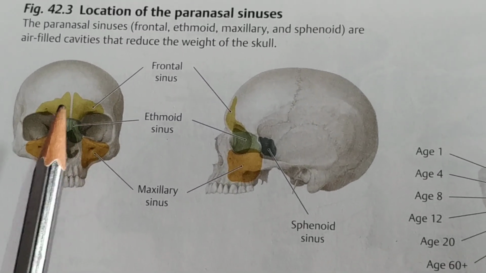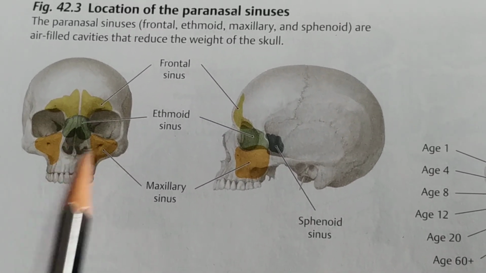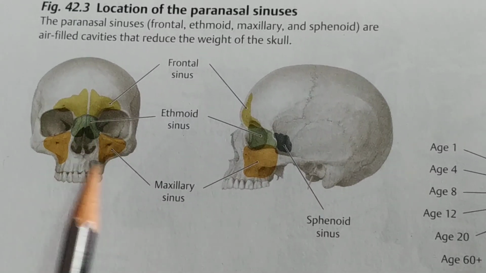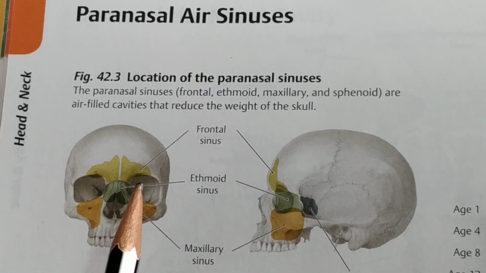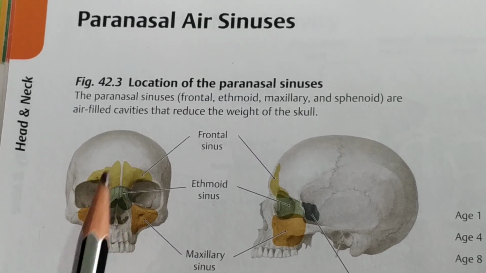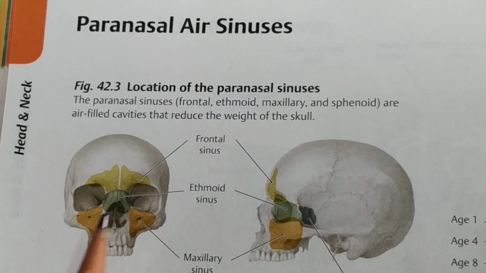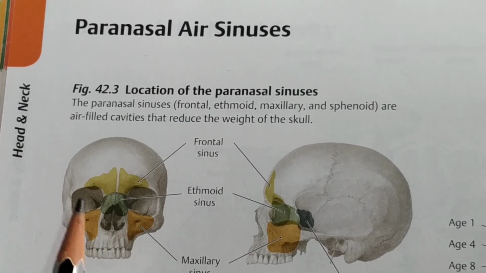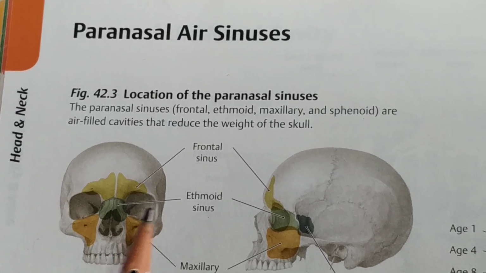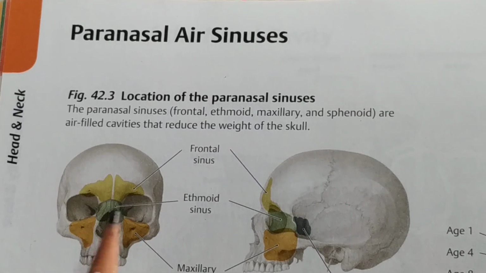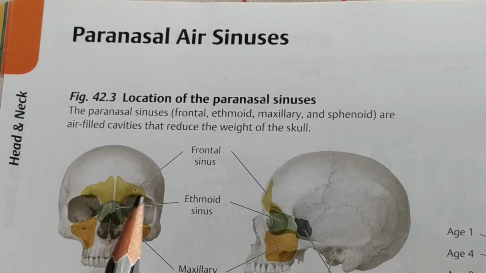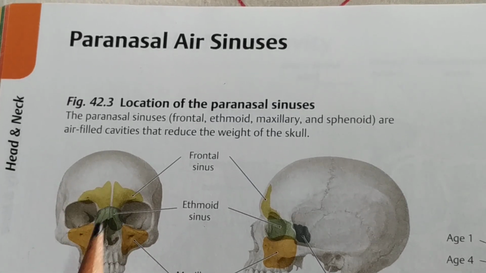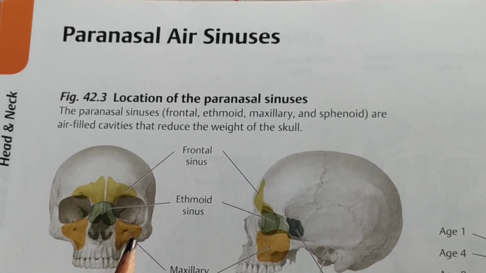Then there are secretions in the air sinuses, and the secretion is drained into the meatuses except the inferior meatus. The secretion is drained partly by the movement of the ciliated epithelium of the sinuses, or partly by the suction created by the negative pressure of the nasal cavity. So these are the functions of the paranasal air sinuses.